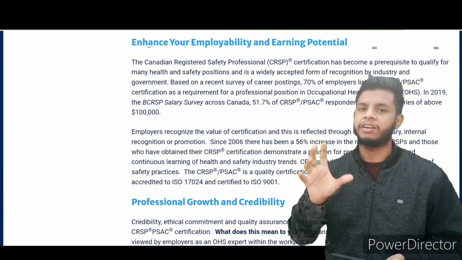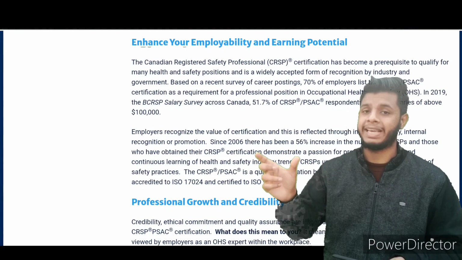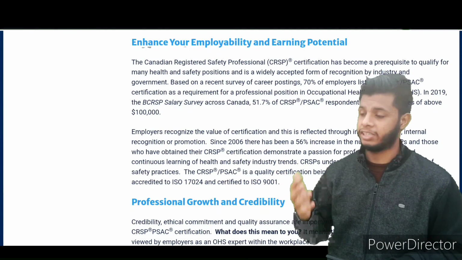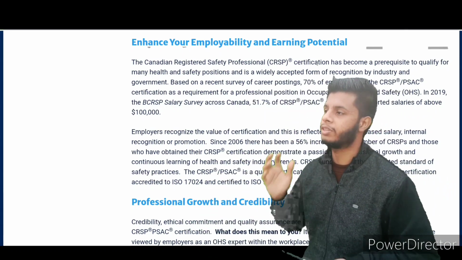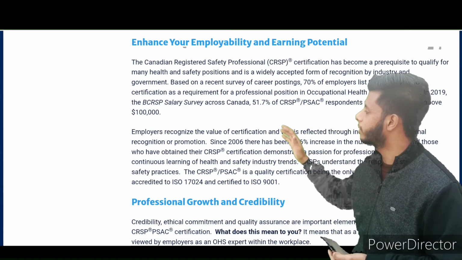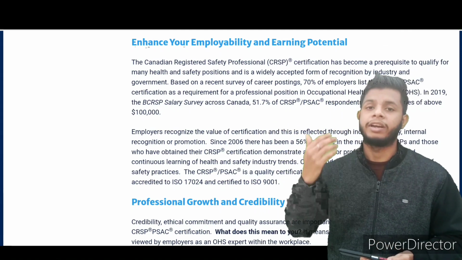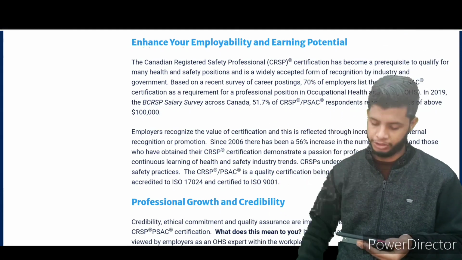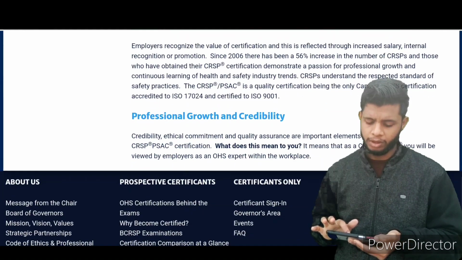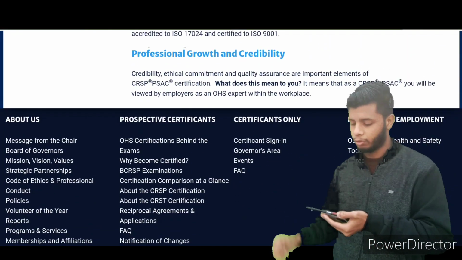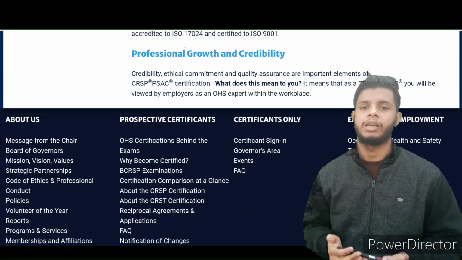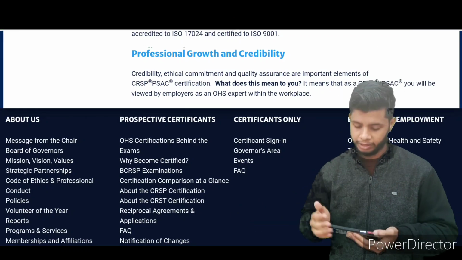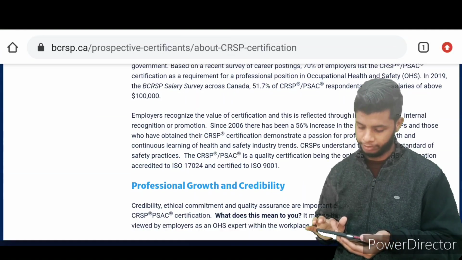When employers see the CRSP designation or PSAC designation after your name, they can estimate that this person, holding this sort of qualification, is very qualified and has demonstrated their knowledge against a standard or certification. Now again, they have given one benefit, professional growth and credibility. If you are holding the CRSP qualification, then there will be enormous growth in your career. They have given some statistics also that I will show you after some time.